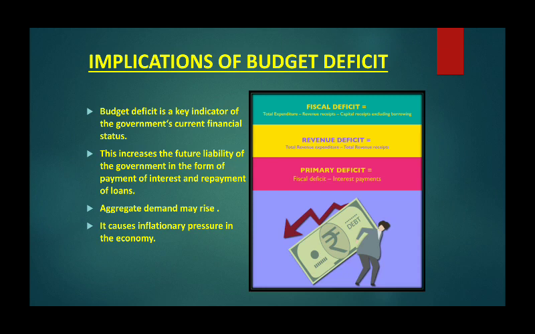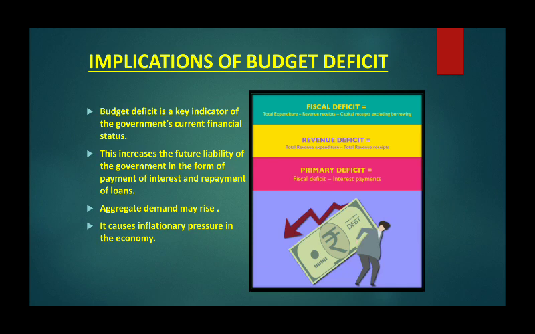Very first, if you consider the revenue deficit or the fiscal deficit, these deficits basically show the government's current financial status. Revenue deficit means dis-saving on the government account. So it shows that the government is spending more than its income, and this implies that resources have to be borrowed from the other sectors of the economy to cover the excess expenditure of the government. So this reduces the resources available for private investment, and this is a negative impact on economic growth.